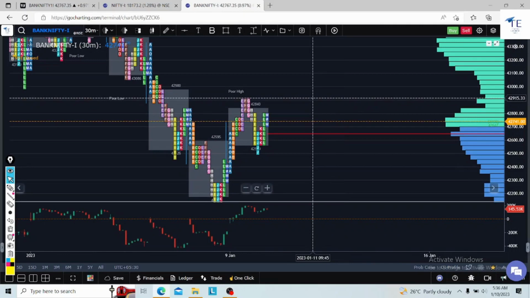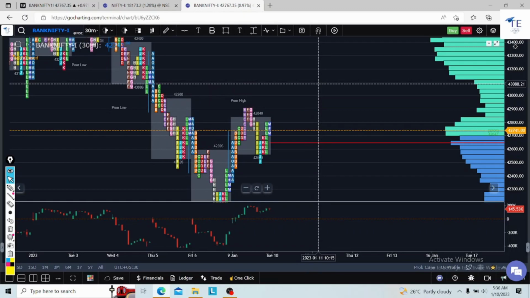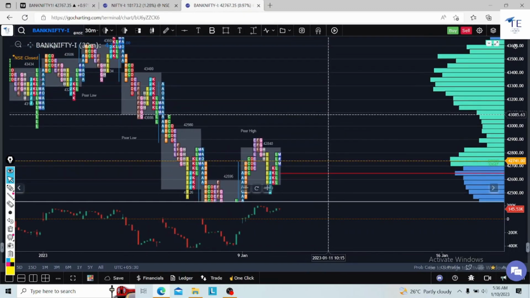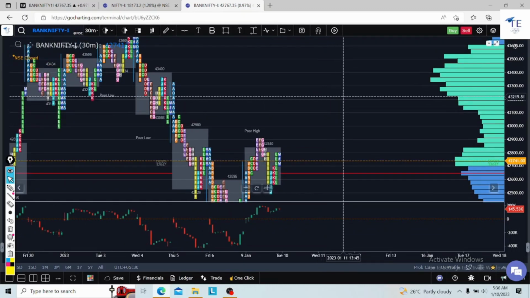So if there is any acceptance above the 42,900 level, I will go long towards this single print, which is 43,090. The second target could be this, 43,224, 225.